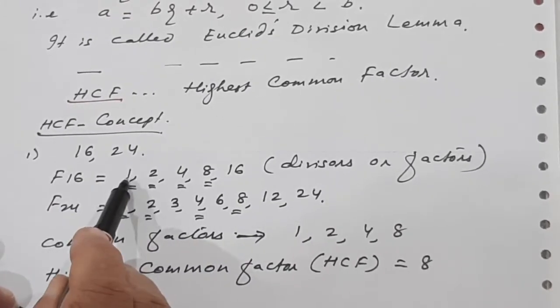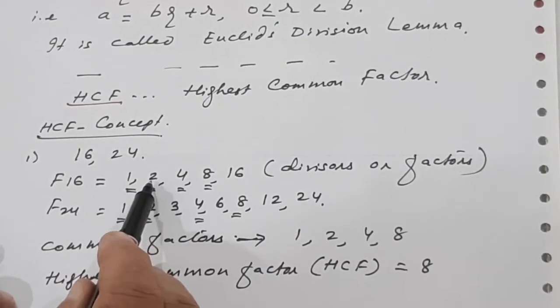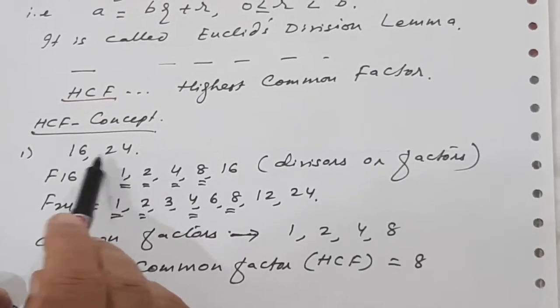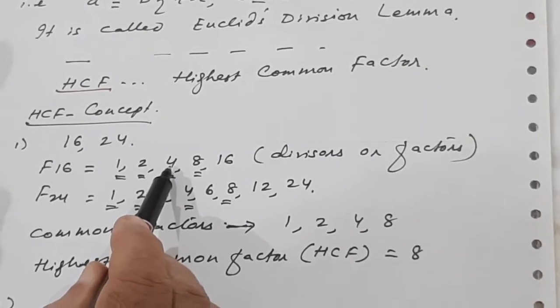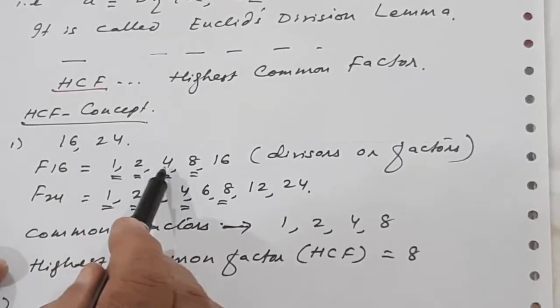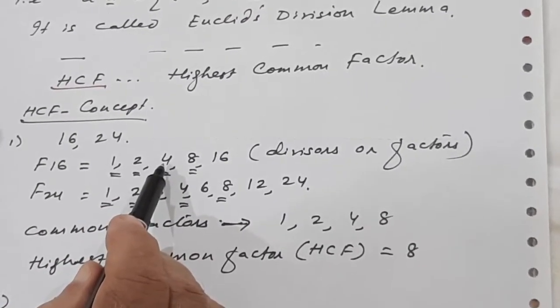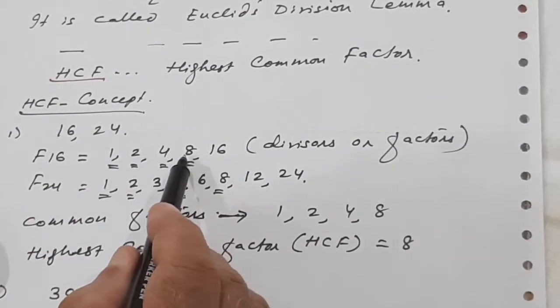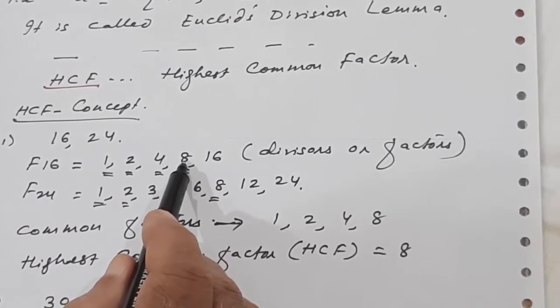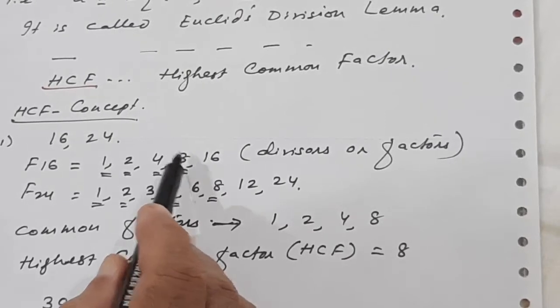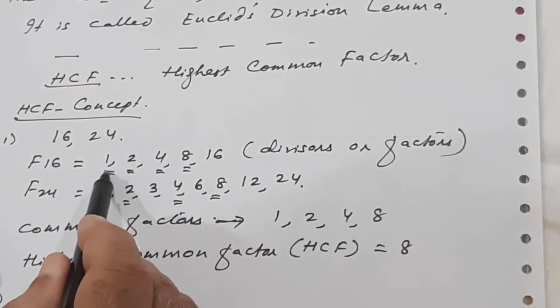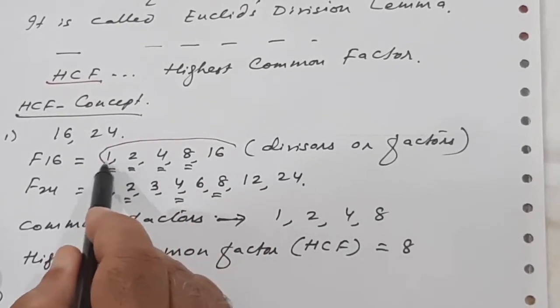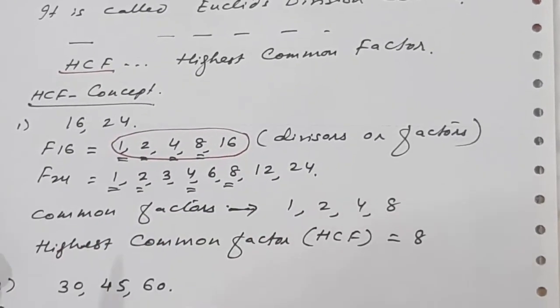So 16 can be divided by 1, 2, 4, 8, and 16. Remember that factor means remainder should be 0. 16 divided by 4, 4 fours are 16, remainder 0. 16 divided by 8, 8 twos are 16, remainder 0. So all these are called factors, all possible factors.